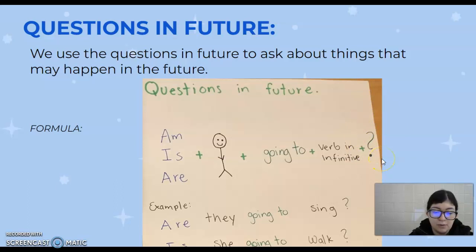Por ejemplo, are they going to sing? Question mark. ¿Van ellos a cantar? Is she going to walk? ¿Ella va a caminar? Ahora, things like this, we ask it this way.